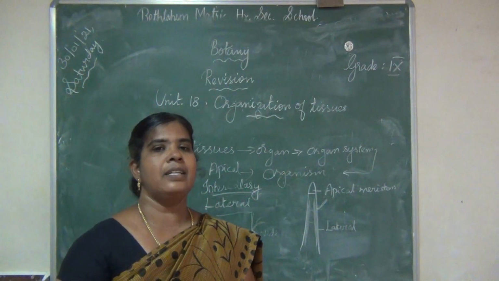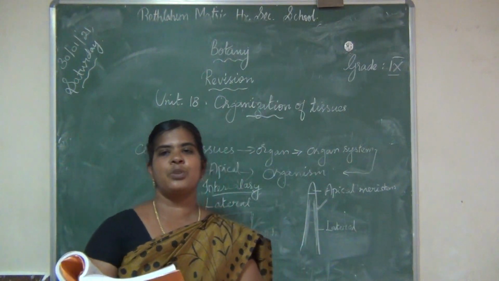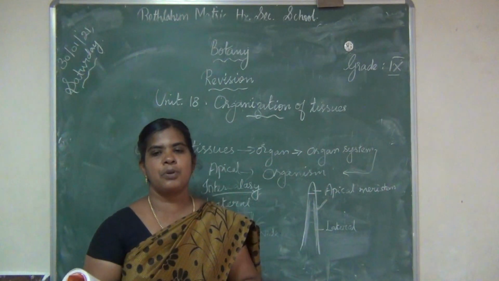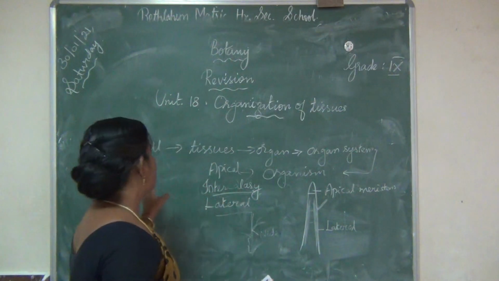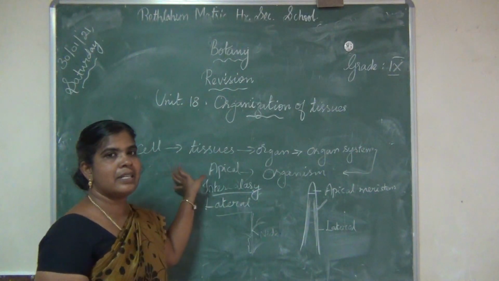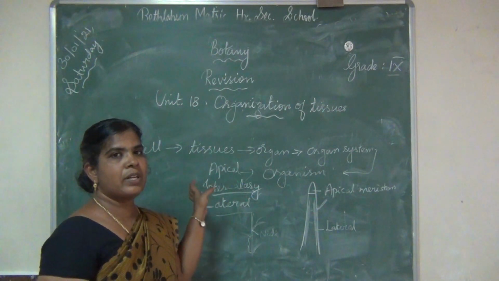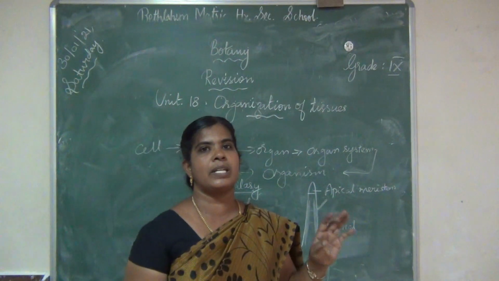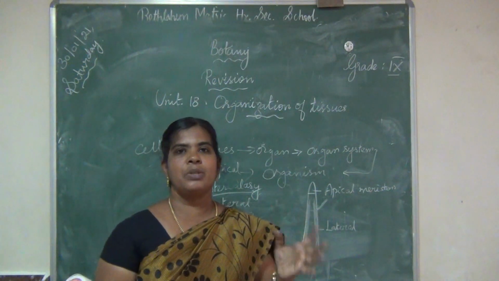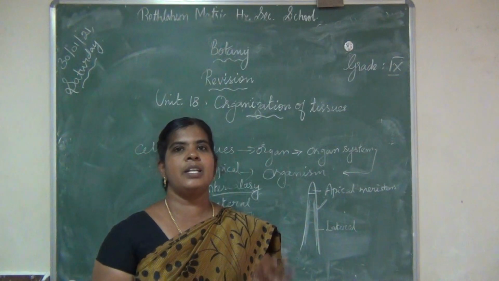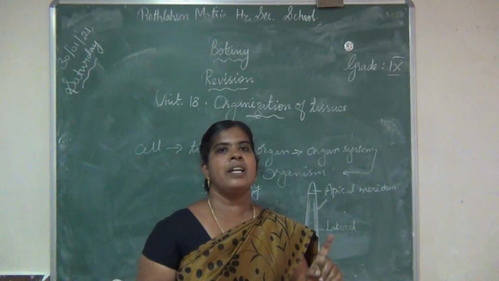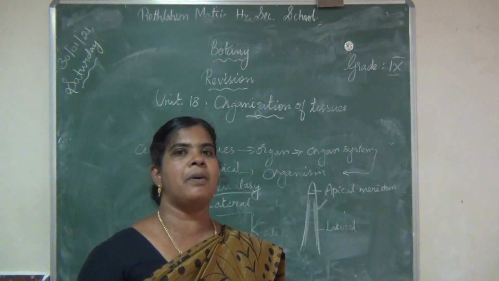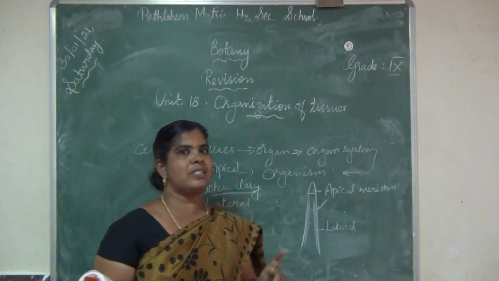Okay, children, what we revised today, you have to write in your notebook. You must know what is tissue, what is cell. Cell is the structural and functional unit of living organisms. Based on the number of cells, organisms are grouped into two: unicellular and multicellular. Uni means single, or one. If the body of an organism is made up of only one cell, it is unicellular.